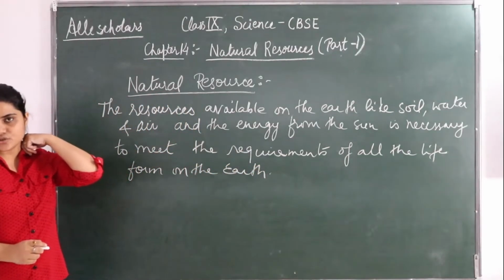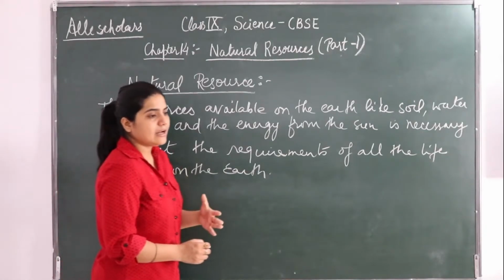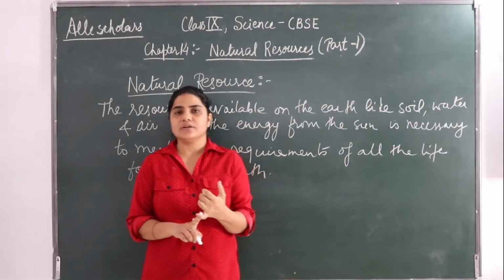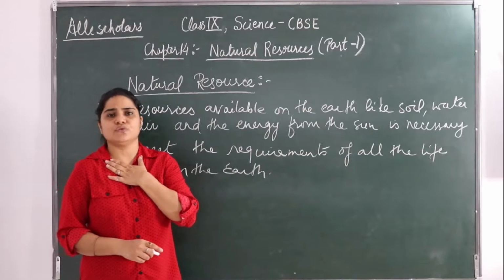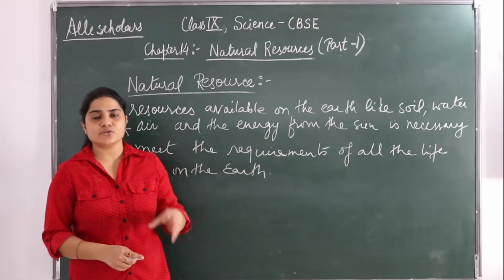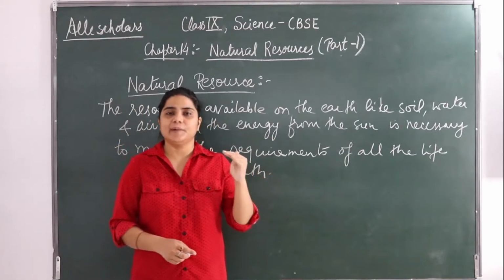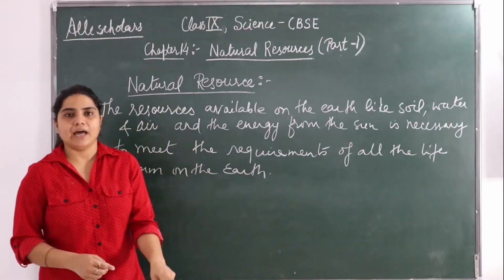The stock of nature which is useful to our mankind is known as natural resources. All those stocks of nature which are useful for mankind are natural resources, which are created by nature itself. They are not made by man.